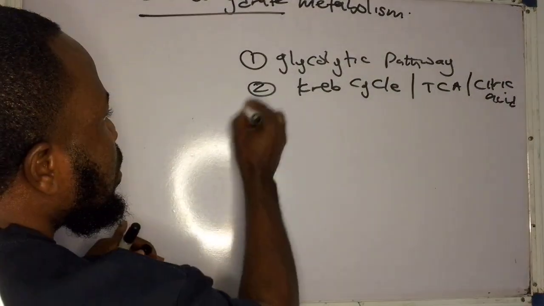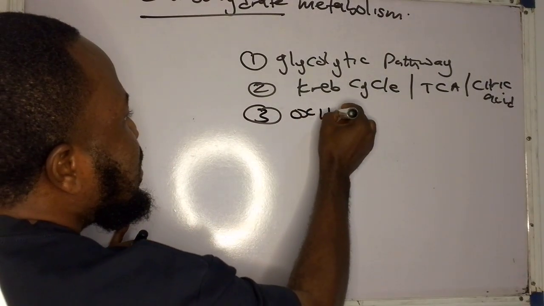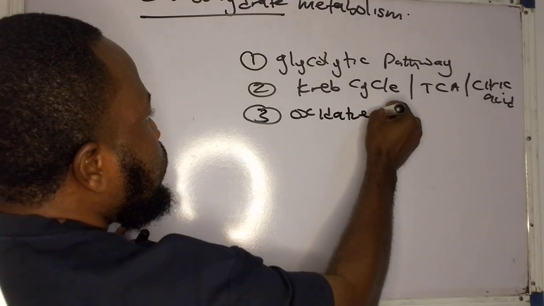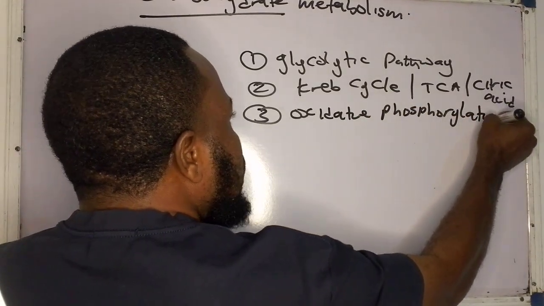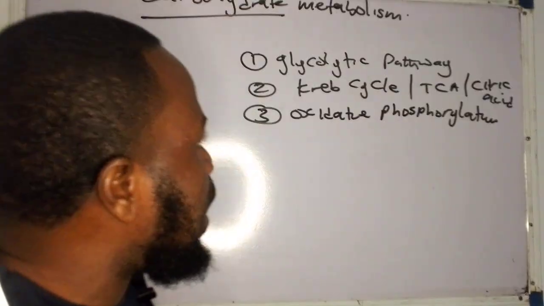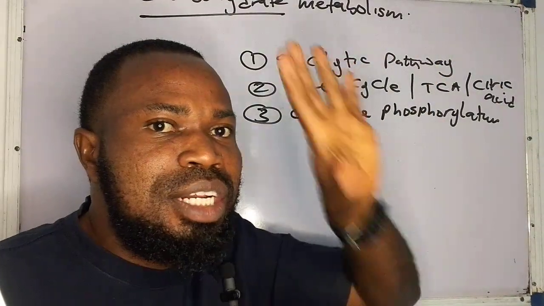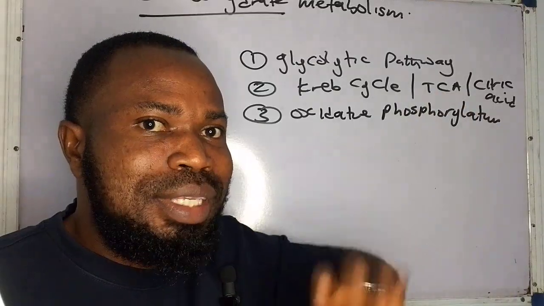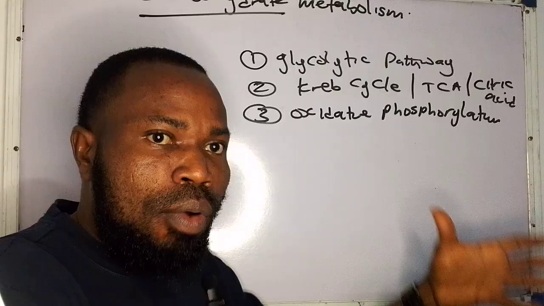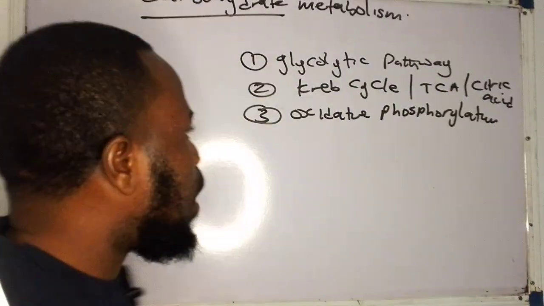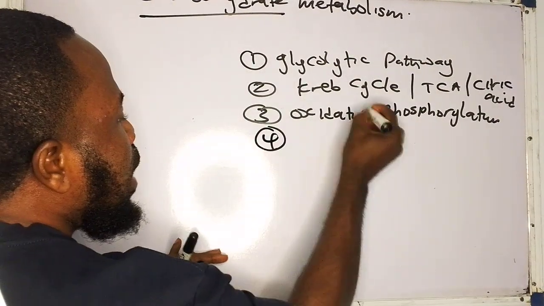Number three is the oxidative phosphorylation. Don't be too afraid. These three pathways that I just brought out are the three steps that are involved in respiration. That means in the breakdown of glucose, of carbohydrate, to release energy.